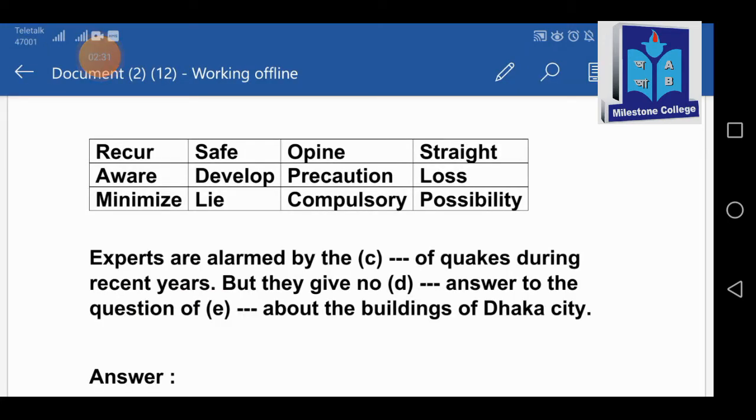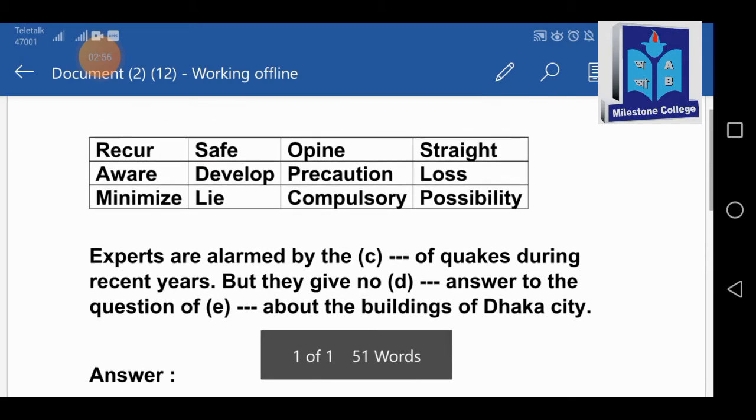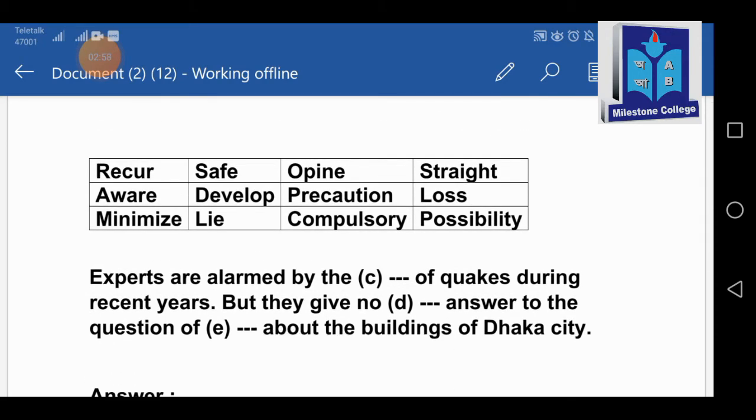Since we are going line by line, we will get 3 answers in a row, C, D and E. Let's go for the line. Experts are alarmed by the then gap of quakes during recent years, but they give no then gap answer to the question of then another gap about the building of Dhaka city. So there we will get 3 answers. Okay, let's start for number C.